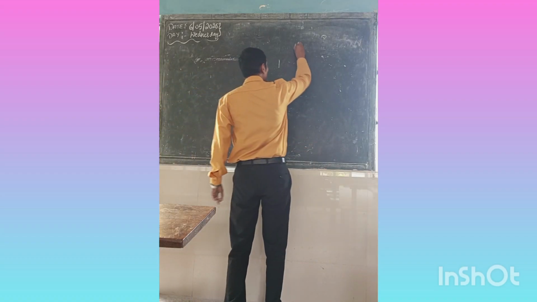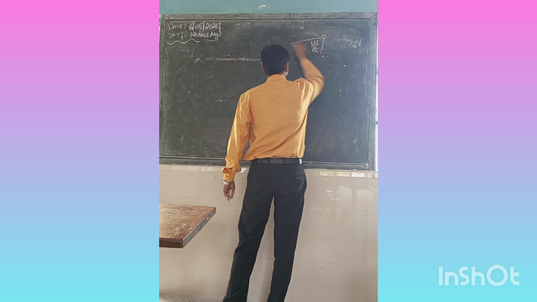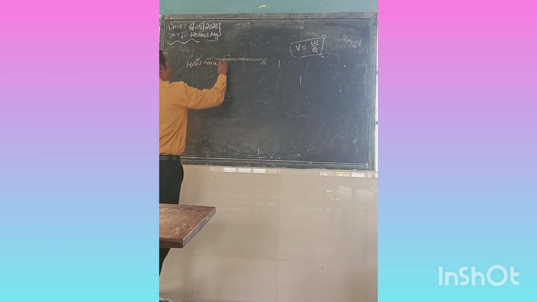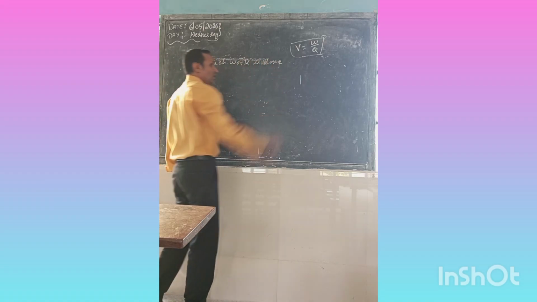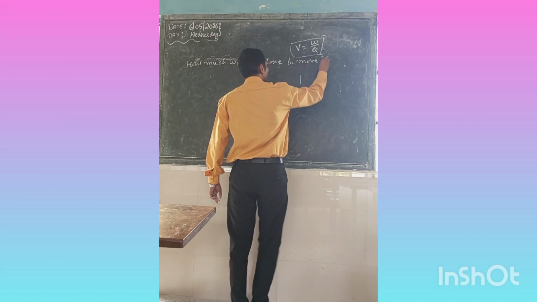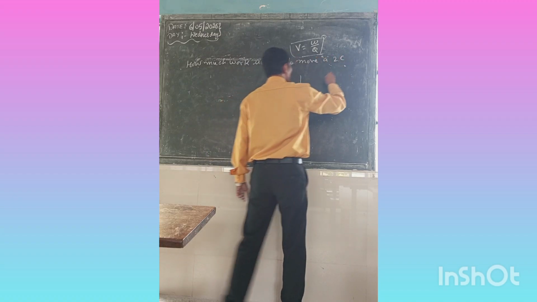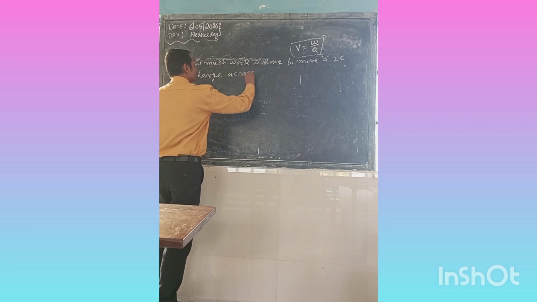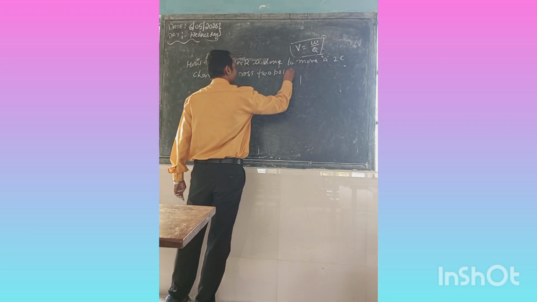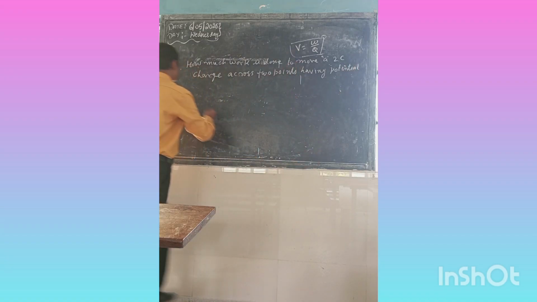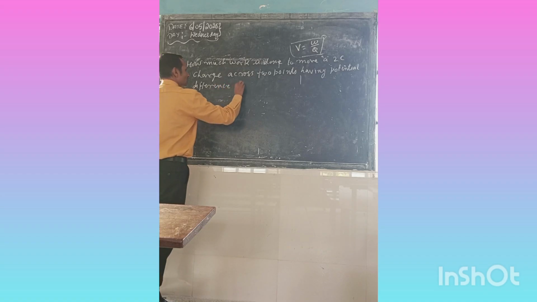The second formula we read is V is equal to W by Q. The question is: how much work is done to bring or move a charge of 2 Coulomb across two points having a potential difference of 12 volt?